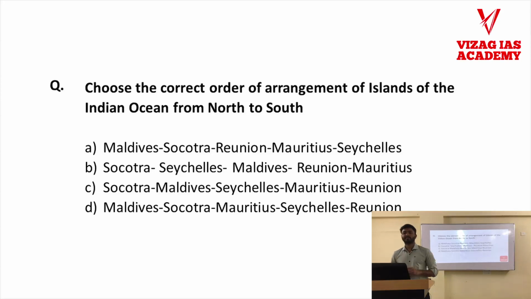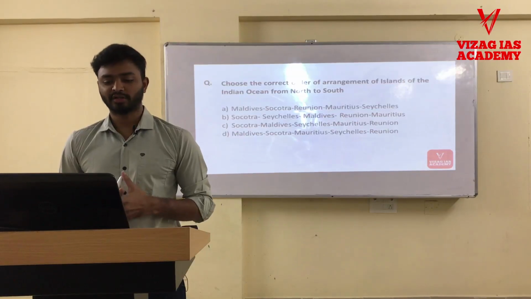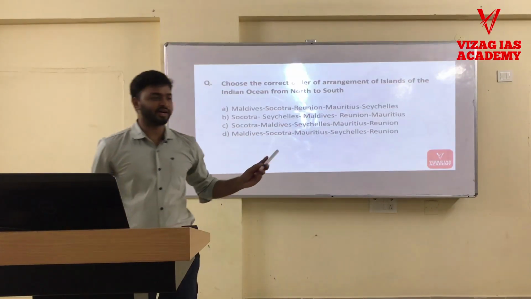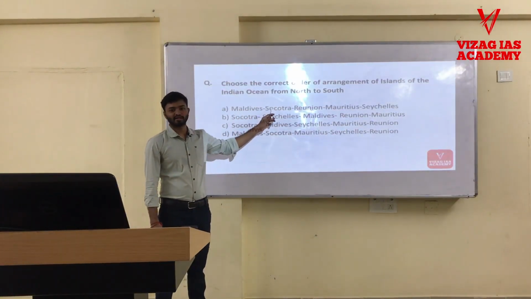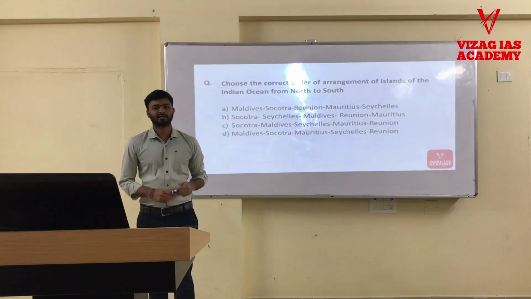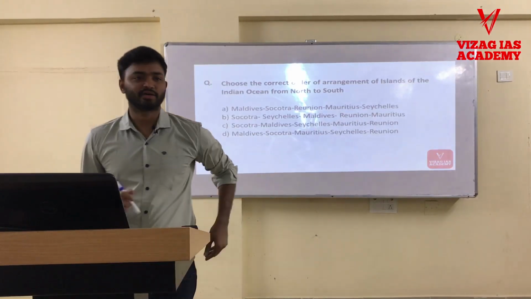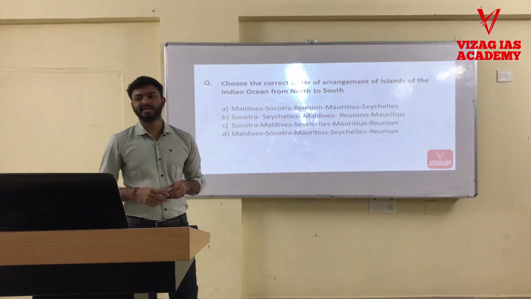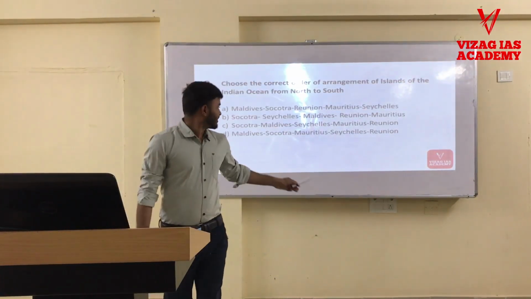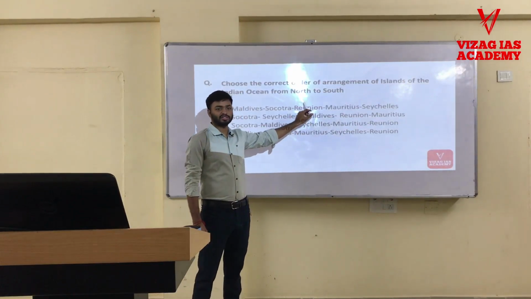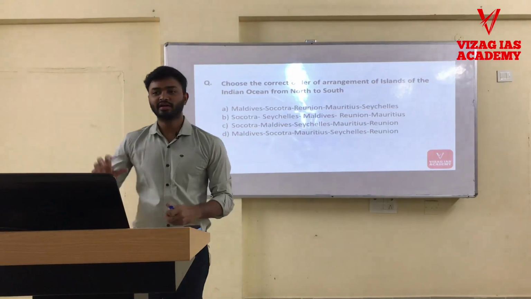Here some random islands of the Indian Ocean are given. You have to arrange them in north to south order. Have you heard of these islands? You must have heard Maldives, and Socotra Island. Socotra Island is a part of which country? Yemen. India sent a rescue mission towards Socotra Island. Next, Reunion Island, which is of geographical significance in geomorphology also. Then Mauritius and Seychelles. These are some of the islands of the Indian Ocean.